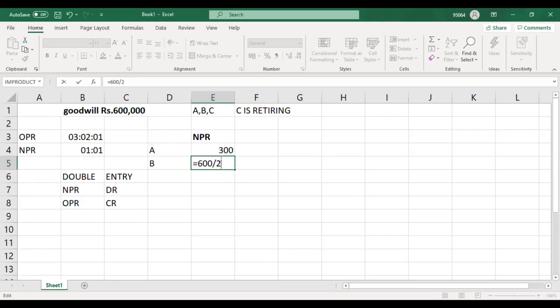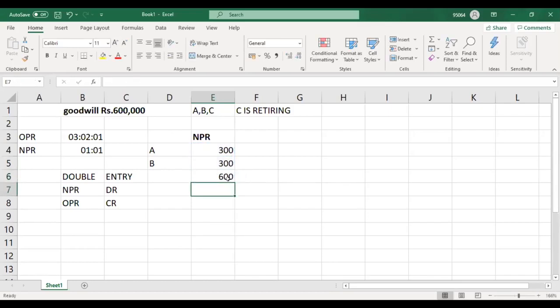For C is also 1. Then you will multiply by 1. So it's 300. See, then the total is how much of these two? 600, right? Total is 600.